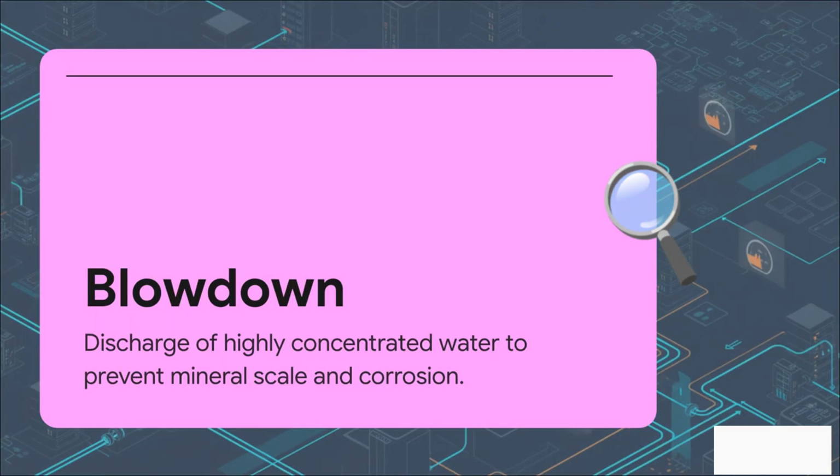But here's a fascinating hidden consequence to all that evaporation. When that water turns to vapor and leaves the tower, naturally occurring dissolved minerals, stuff like calcium and magnesium, get left behind. It's kind of like boiling a pot of hard water dry. As more water evaporates, the mineral concentration in the remaining water spikes. If they aren't careful, this causes massive scale and corrosion inside the facility's pipes. To prevent that, operators have to actively flush out a portion of this highly concentrated mineral water straight down a drain. In the industry, they call this process blowdown.